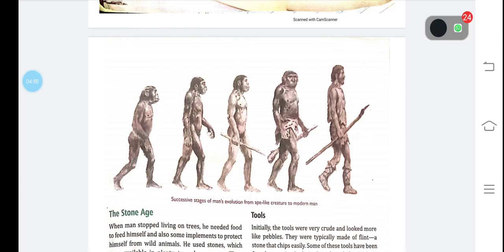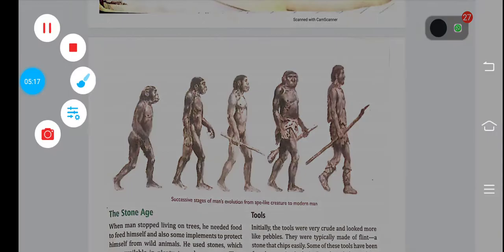Then gradually he learned to stand but still walked with a shifting gait. He was not able to walk properly even. But as the time passes, he changed into a modern man. With time, his brain became bigger while his jaws shrank. So with the help of this picture, all the features are very clear.